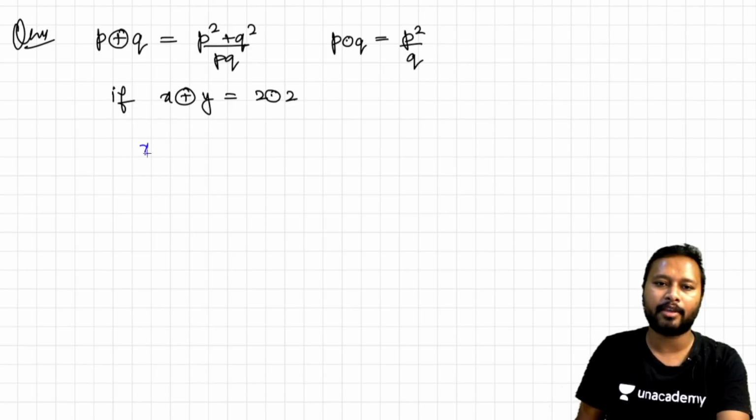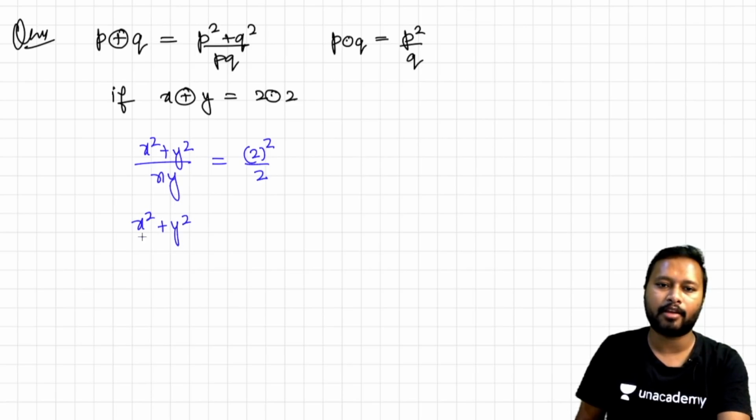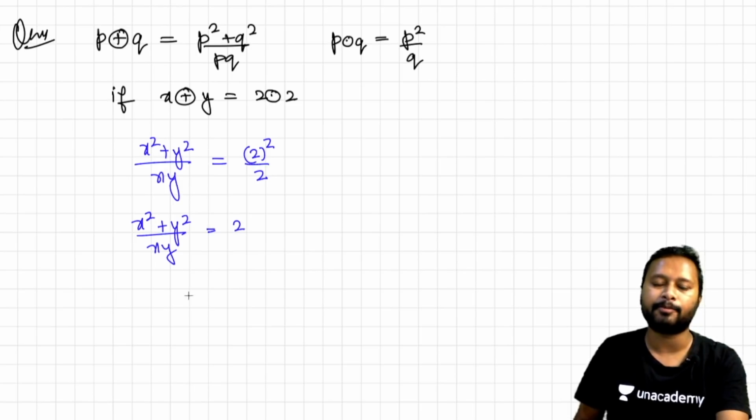So x plus y will be (x square plus y square) upon xy. I'm just putting x in place of p and y in place of q. On the other side, I'm going to put 2 and 2, so this is going to be 2 square divided by 2. On solving, I'll get (x square plus y square) divided by xy on this side, and on the other side 4 upon 2, which makes it 2.